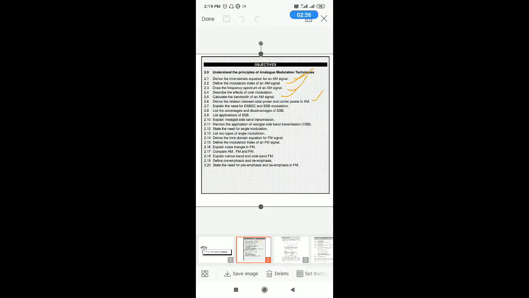VSB, vestigial sideband transmission, is used for television picture transmission, where in a television picture most of the information lies at low frequencies. When you remove an entire sideband in SSB, it leads to some distortion. Hence, a modified SSB is used in VSB. That means one full sideband is transmitted, in addition, a small portion of the other sideband is also added, so that even though you use a practical filter, it does not make any disturbance.